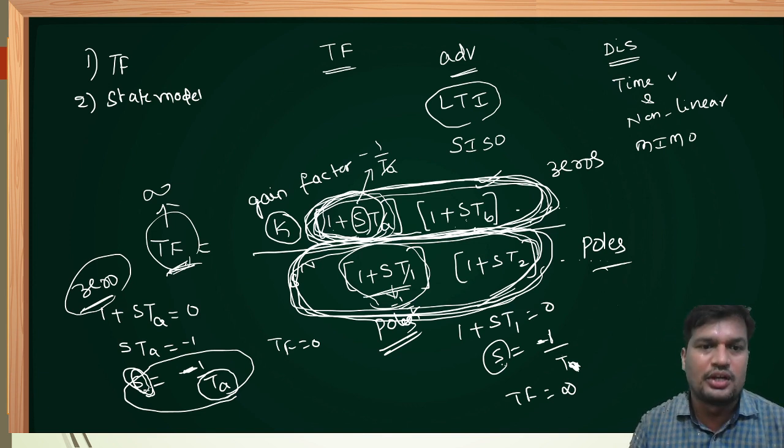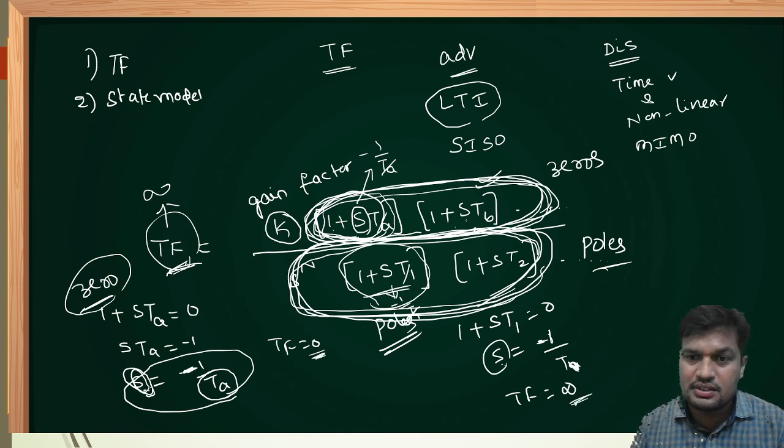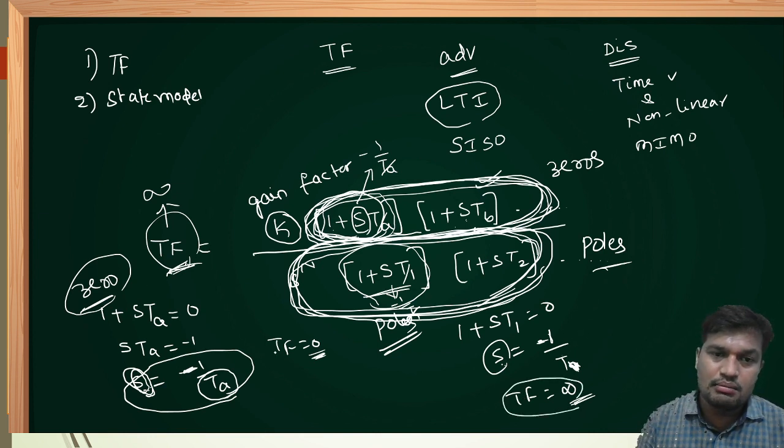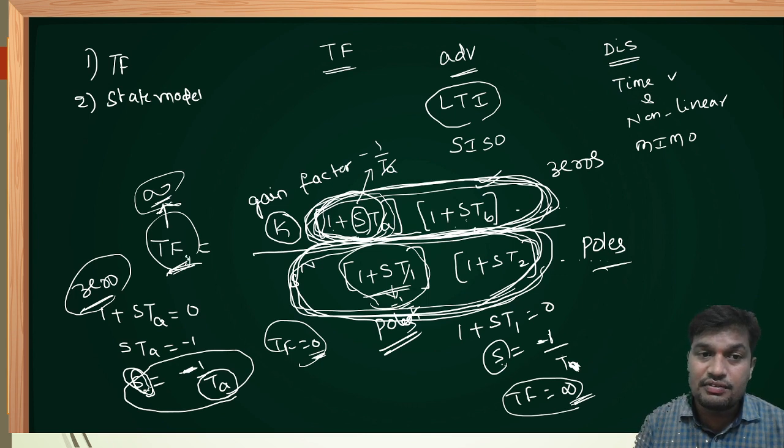Now, my point is, from these two discussions, one is giving the transfer function magnitude as 0, another is giving the transfer function magnitude as infinity. From these two discussions, poles may affect the stability but not the zeros. Why? Because when we go for the pole discussion, the magnitude of the transfer function is becoming infinity but not 0. Therefore, poles may have an effect on the stability.